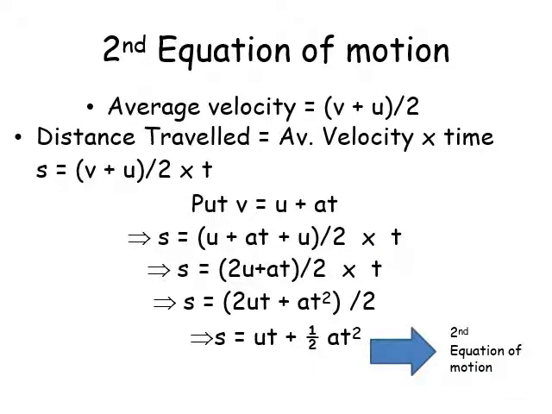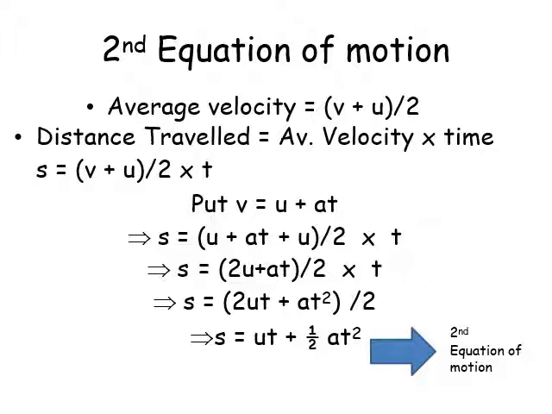Now for the second equation of motion, the average velocity we know is (V plus U) by 2. Distance travelled is also equal to average velocity into time. So we can write S is equal to (V plus U) by 2 into time.